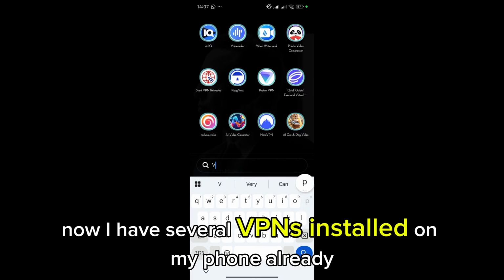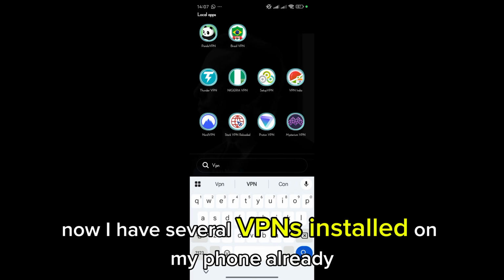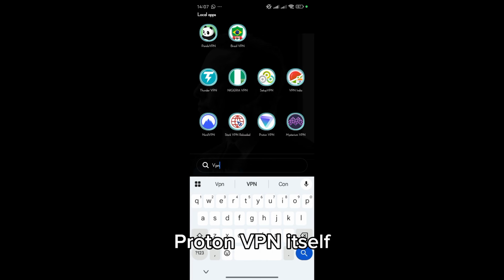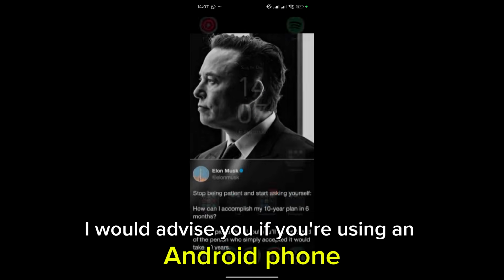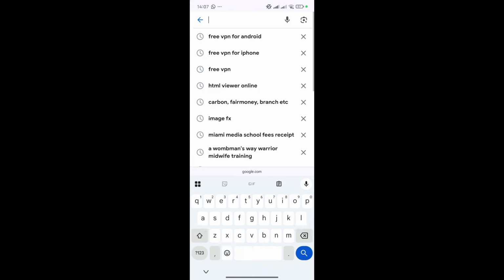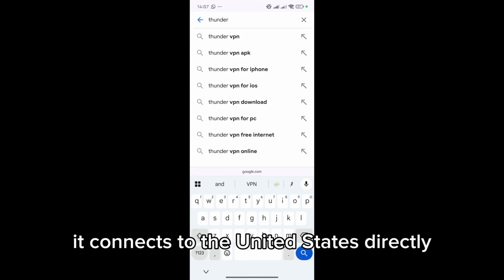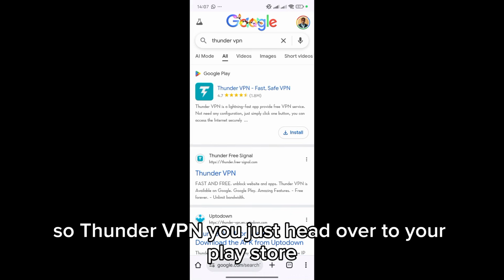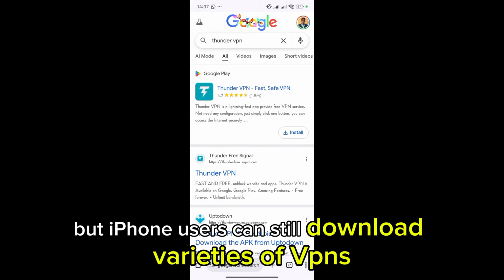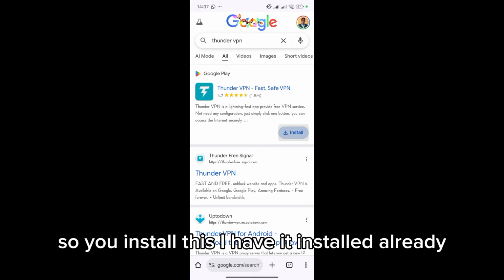Now, I have several VPNs installed on my phone already. I have Thunder VPN, Panda VPN, Setup VPN, Proton VPN itself. I would advise you, if you're using an Android phone, you should use Proton or Thunder VPN. It connects to the United States directly. So, Thunder VPN. You just head over to your Play Store. It works for Android. I don't know if it works for iPhone, but iPhone users can still download varieties of VPNs. So you install this.